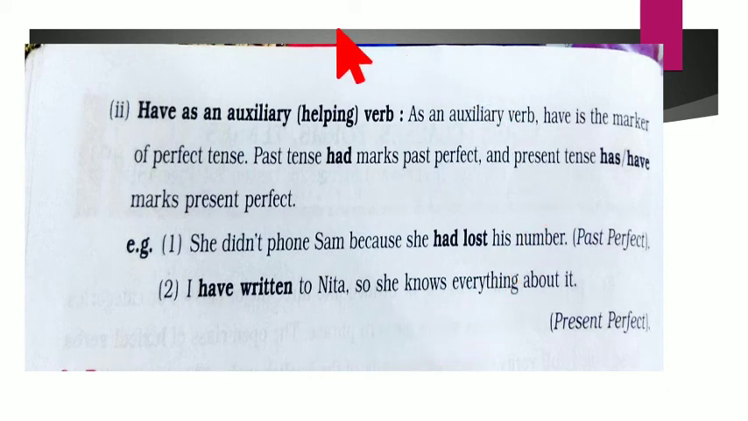That means here have is used in the form of an auxiliary or helping verb, and we use it when we are framing the sentence in the perfect tense form. Might be it is the past tense or might be it is the present. But we use auxiliary verbs when we are framing a sentence or speaking in past perfect tense or present perfect tense.